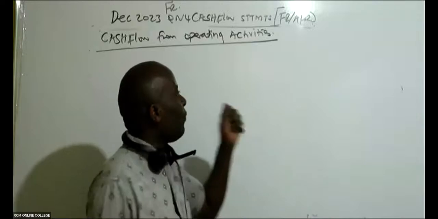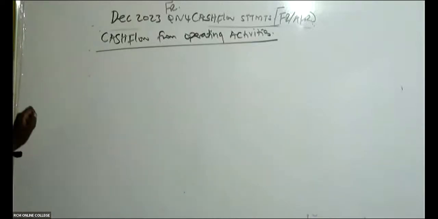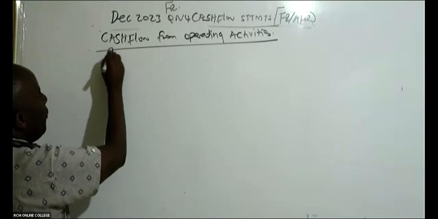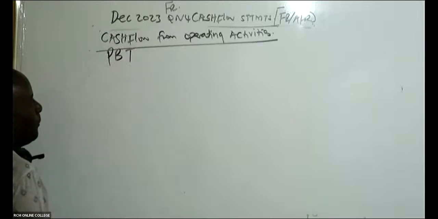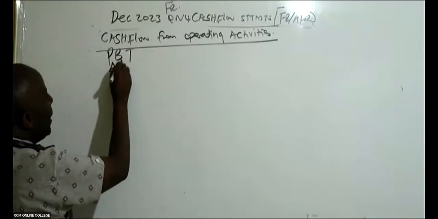So we want to start with the first one, which is cash flow from operating activities. Our operating activities will always give us profits. So we need to look at profit. We must always start with profit before tax. So you have profit before tax, and then you say adjusted for,